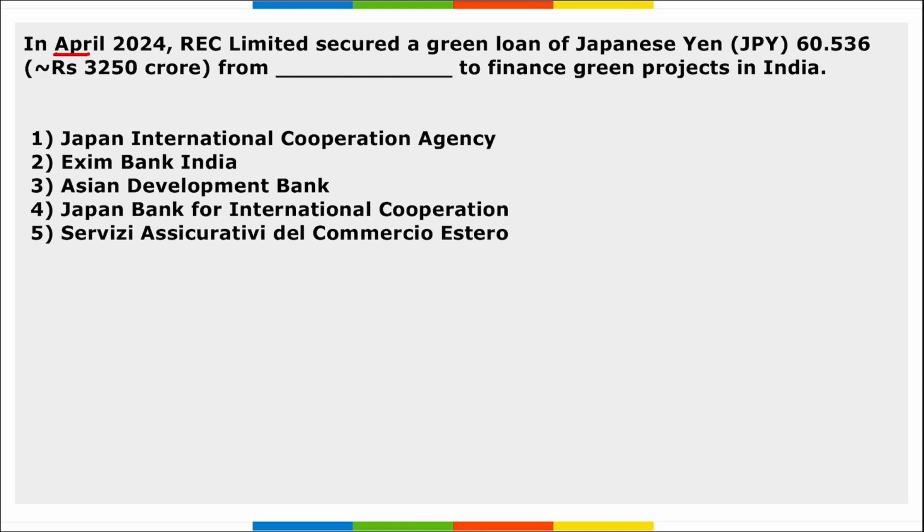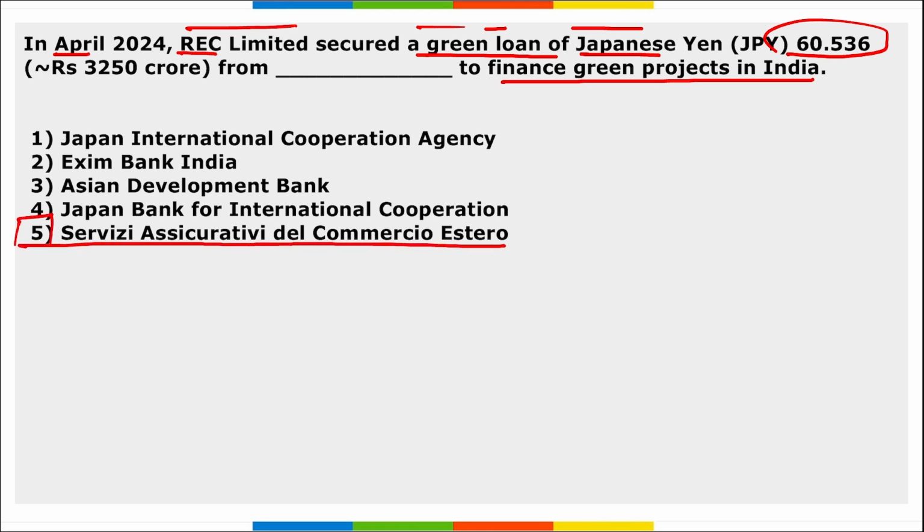Next, in April, REC Limited secured a green loan of how much? Of 60.536 million Japanese yen from Dash to finance the green projects in India. So REC Limited secured this green loan of 60.536 million Japanese yen, correct? And it is from whom? It was from Servizi Assicurativi del Commercio Estero, right, from this company. And this is an Italian export credit agency.